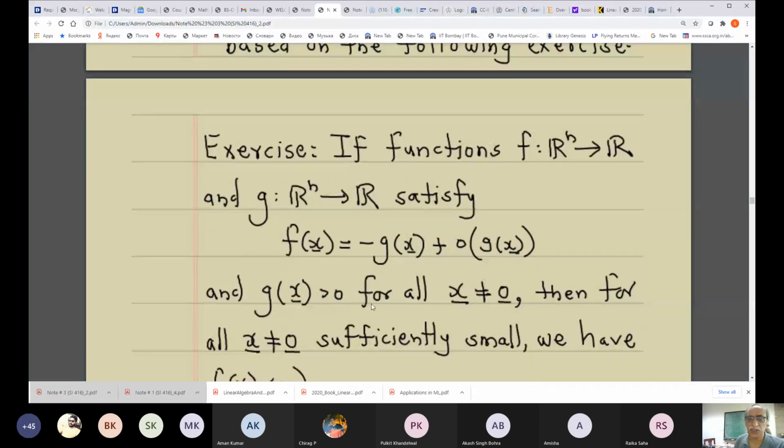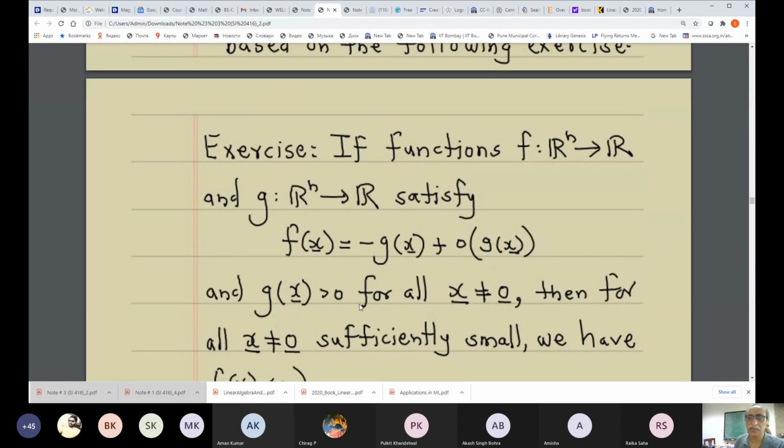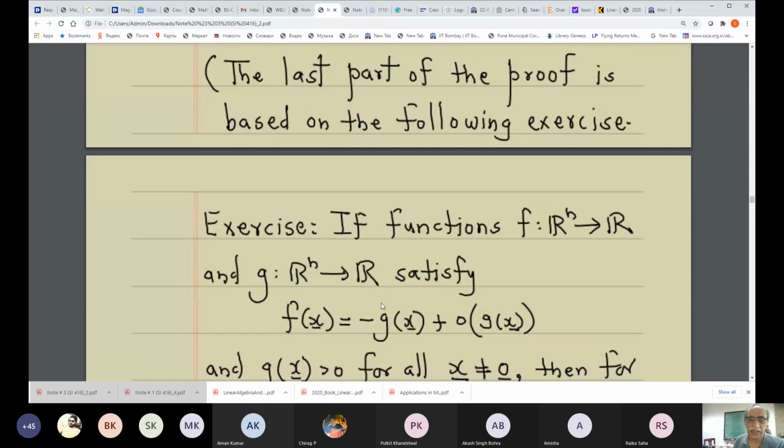And if g(x) is positive for all non-zero vector x, then for all sufficiently small x's different from 0, f(x) is negative. Okay, so that actually follows from the definition of small o of g(x).